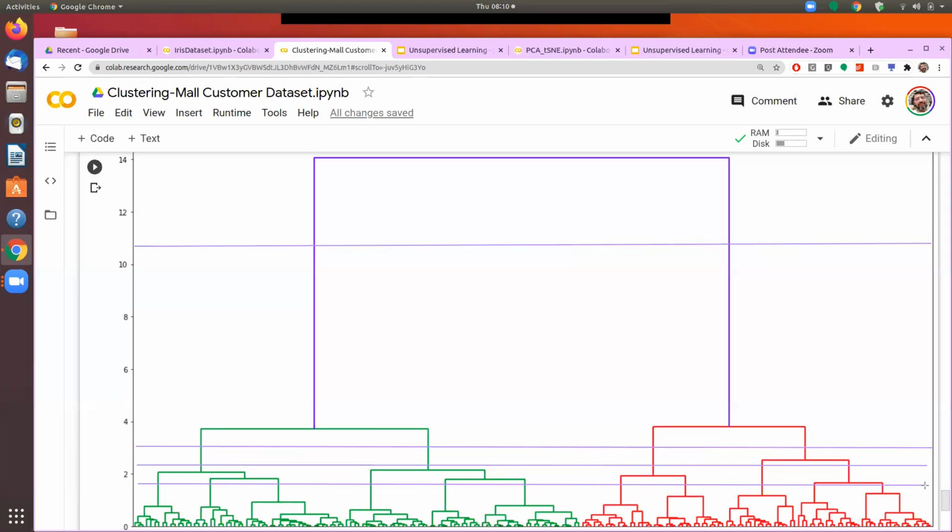I hope you have understood why we do clustering. Clustering would be required, or it would almost become a mandate for you, if you don't have the label data available. That's one of the very important ways to analyze the data if you don't have the labels, but still we want to see the patterns in the data set. So that is why clustering is required. Then we saw how we do the clustering.